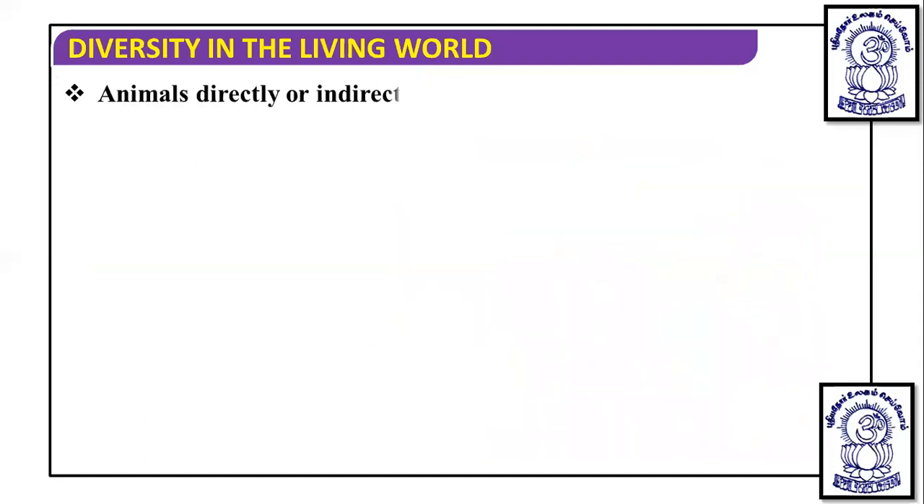Now, animals are directly or indirectly dependent on plants for food. Directly, they are herbivores. They eat plants directly and get their food. But if they are carnivores, they feed on animals like herbivores. But herbivores also depend on plants. So indirectly, these carnivores are also dependent on plants.